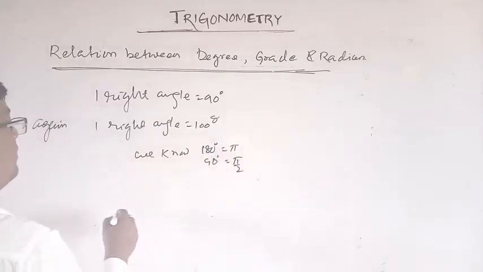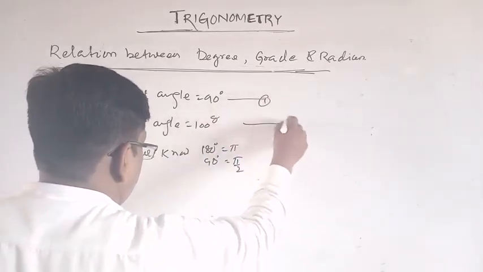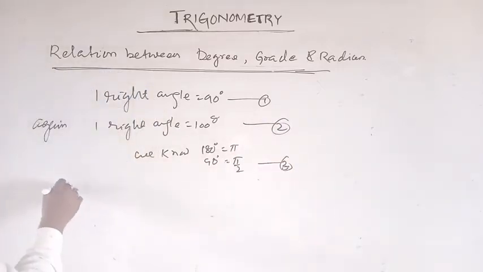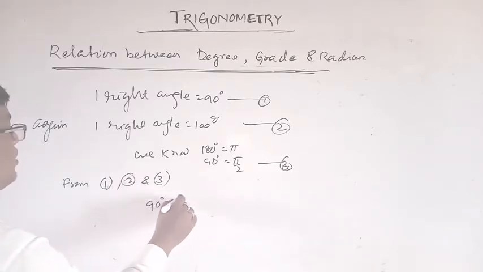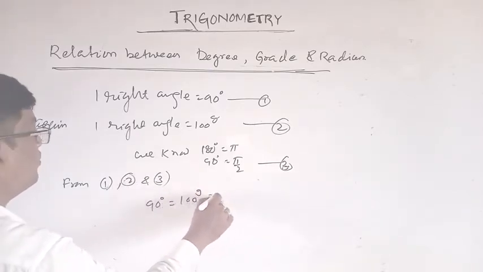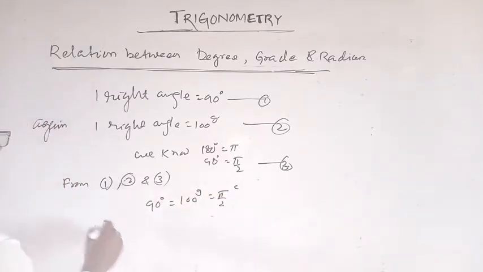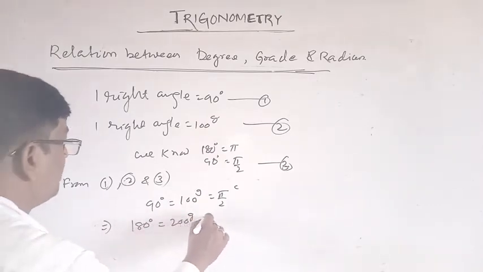From relations 1, 2 and 3, 90 degree is equal to 100 grade is equal to pi by 2 radian. That implies 180 degree is equal to 200 grade is equal to pi radian.